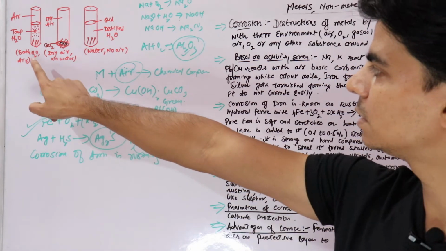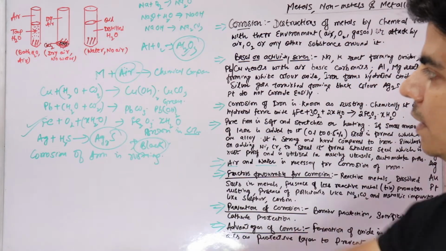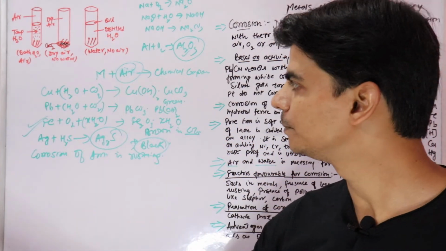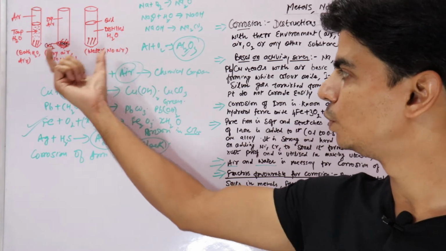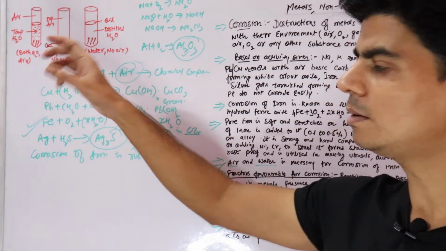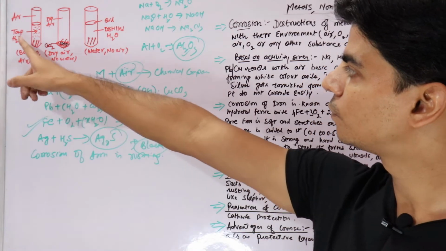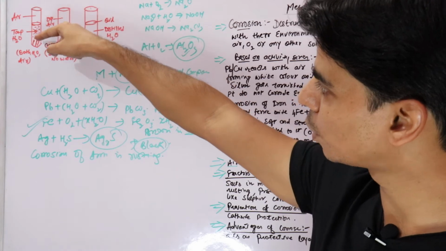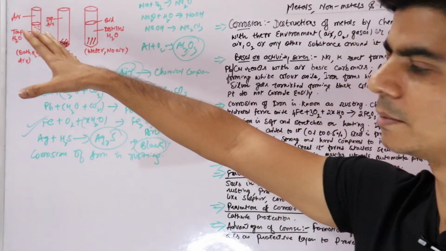So you see there are 3 test tubes, and these test tubes contain iron nails, because we are doing an experiment to show the rusting of iron. So first test tube contains water, and above the water you see air.